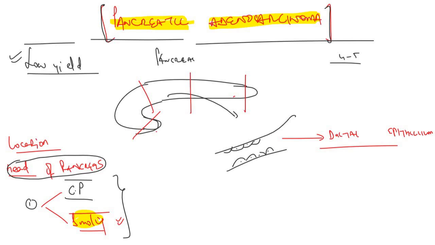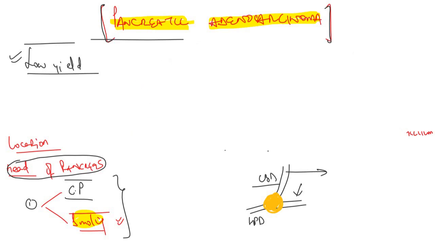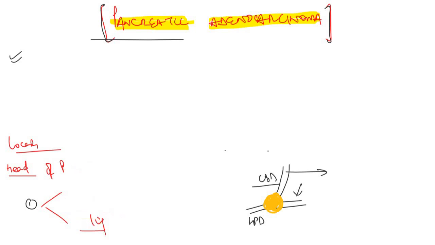Now what will be the manifestation when it arises in the head of pancreas? See, in the head of pancreas we have the confluence of the pancreatic duct and the common biliary duct, which form the hepatopancreatic duct. So naturally, if there is a carcinoma arising in the head of the pancreas, it will block the common biliary duct and the pancreatic duct. So as a result of the blockade of the common biliary duct, there will be obstructive jaundice. As you already know, obstructive jaundice is caused due to the obstruction of the CBD.